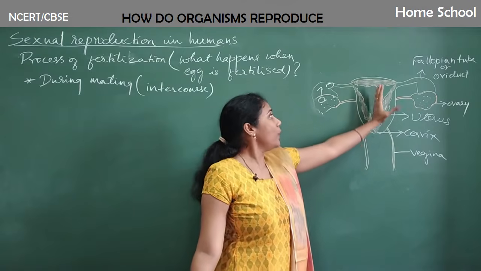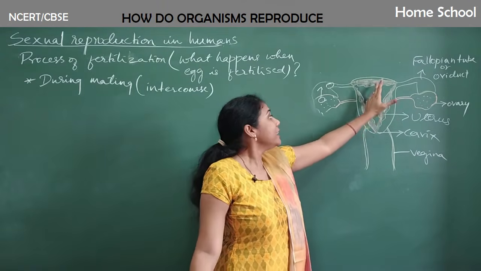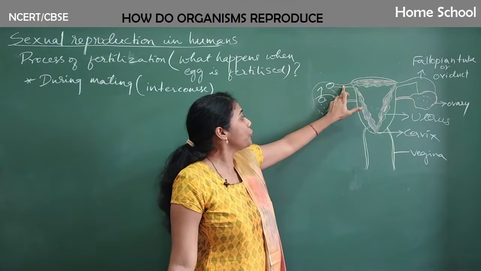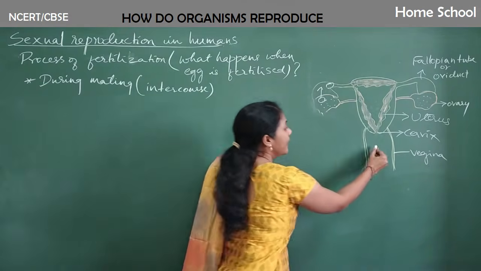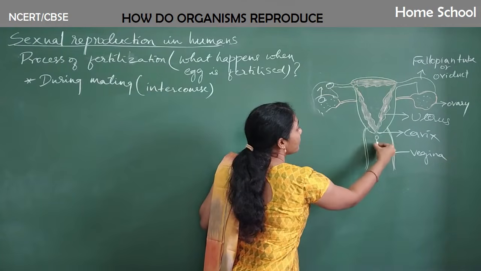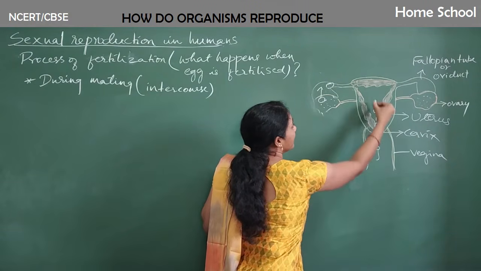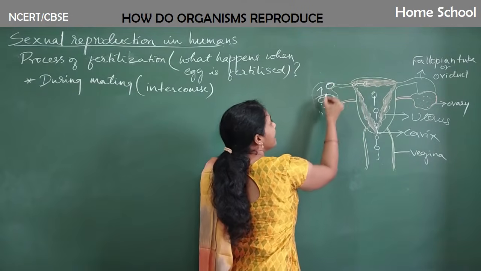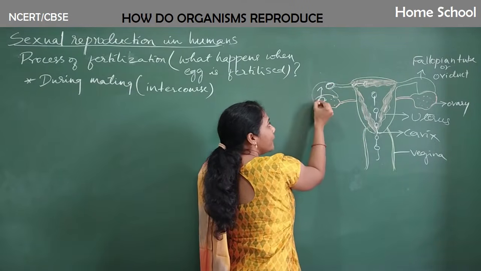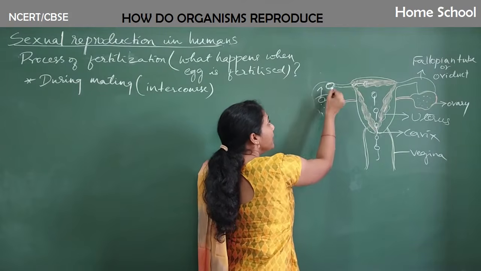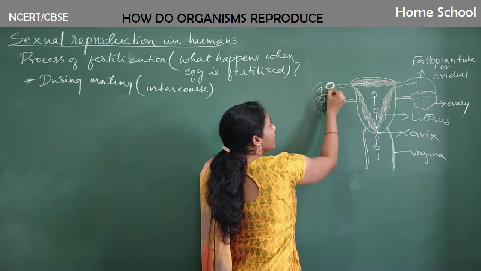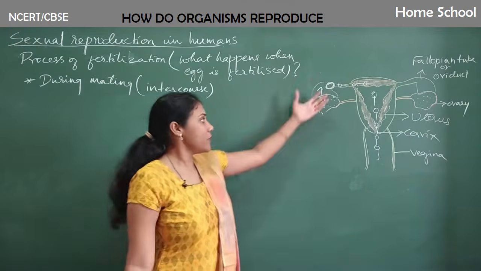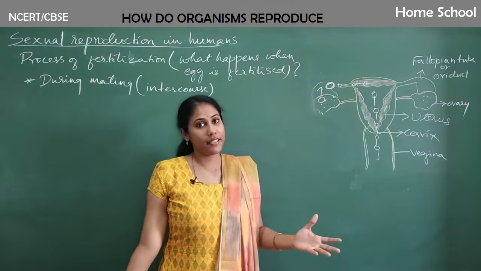The sperms will travel through the uterus and reach the fallopian tube. See, the sperms will travel in this way all along to the fallopian tube, and here the egg is there. One egg from the ovary has gone to the fallopian tube, and it is waiting for the sperm. The sperm comes and both of them fuse. This is the fertilization, isn't it?